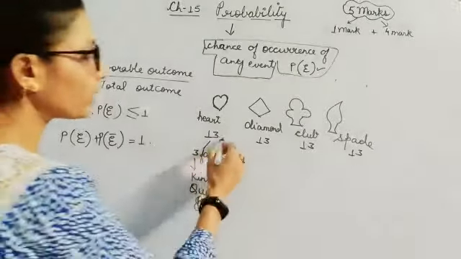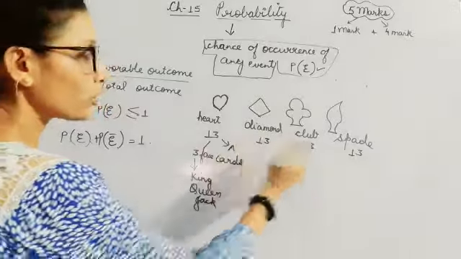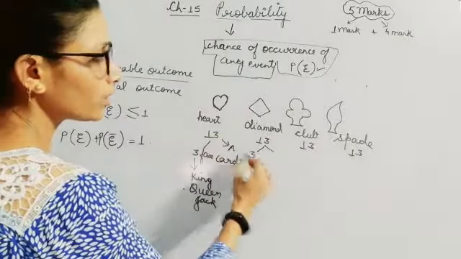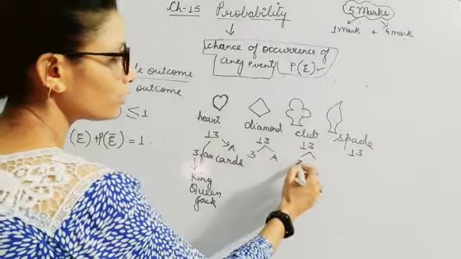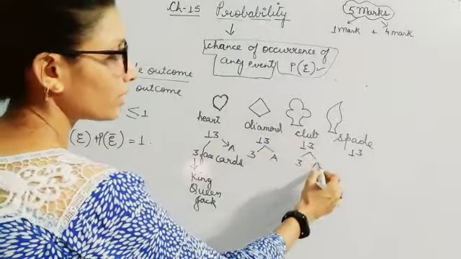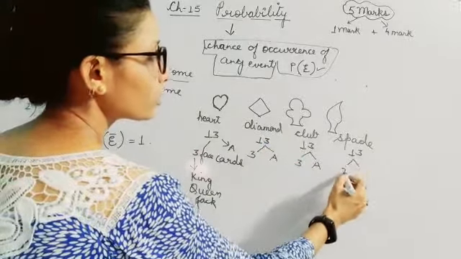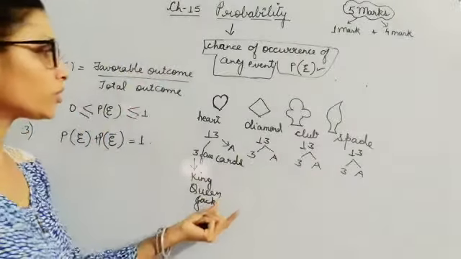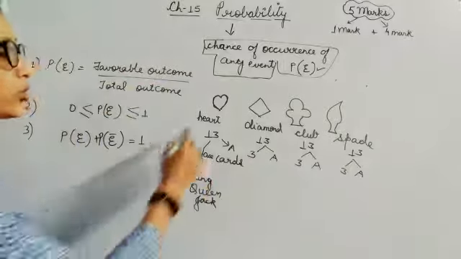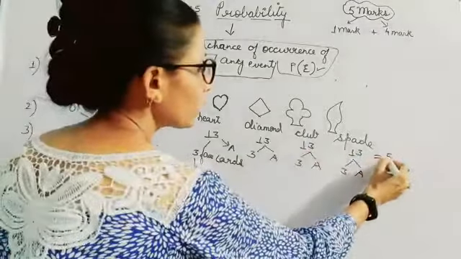You will have 1 ace card in it. So similarly here also 3 face cards, 1 ace card. Here also 3 face cards and 1 ace card. So this is the division. The rest will be the cards of different numbers. One more thing, children: in total they make 52 cards, right?